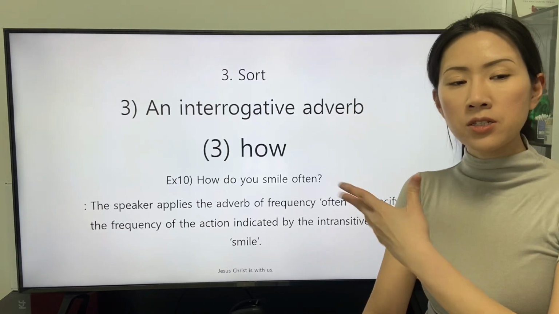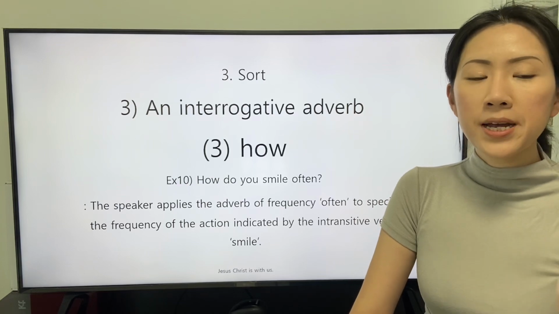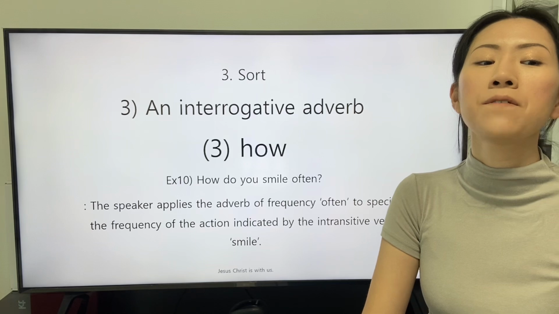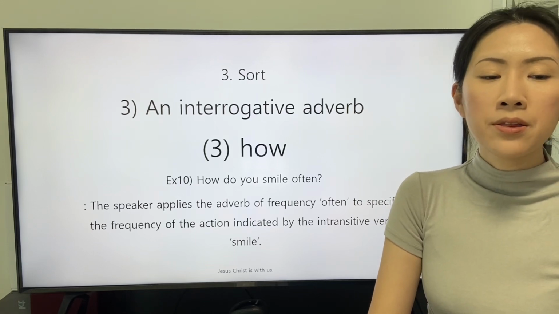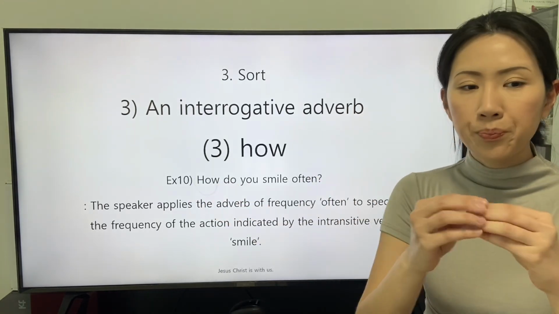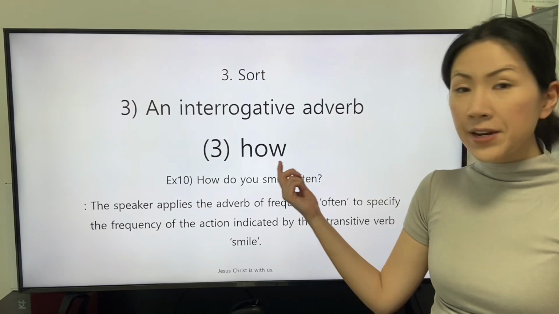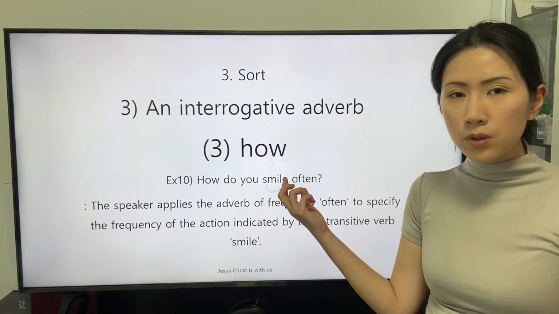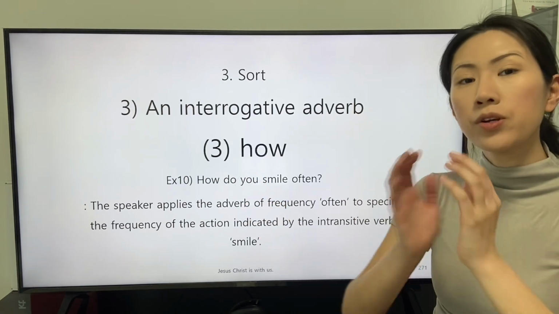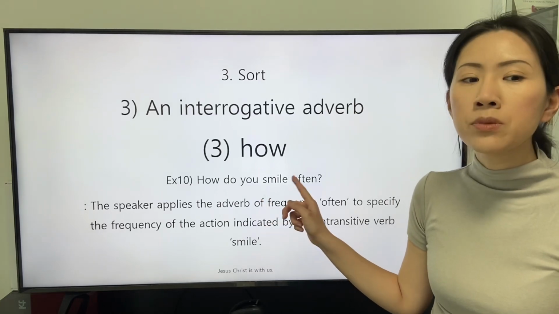The 10th clause is this. How do you smile often? The speaker applies the adverb of frequency often to specify the frequency of the action indicated by the intransitive verb. The interrogative adverb how specifies the definition of the intransitive verb with the way for the subject to actualize the action indicated by the intransitive verb smile.